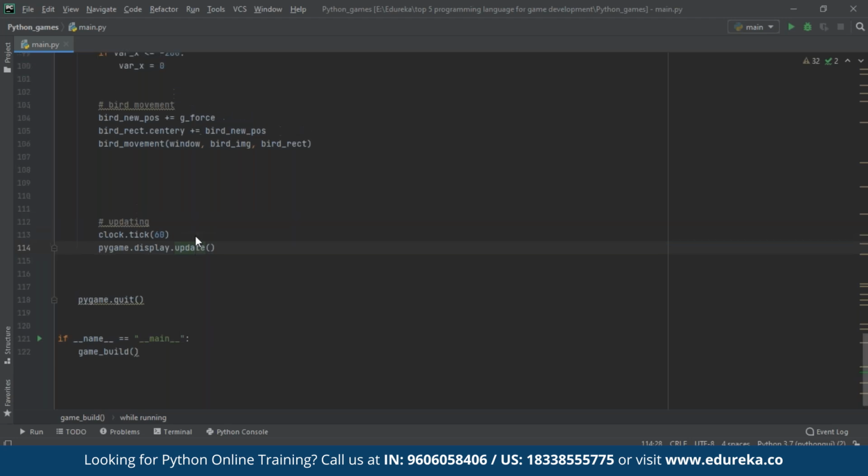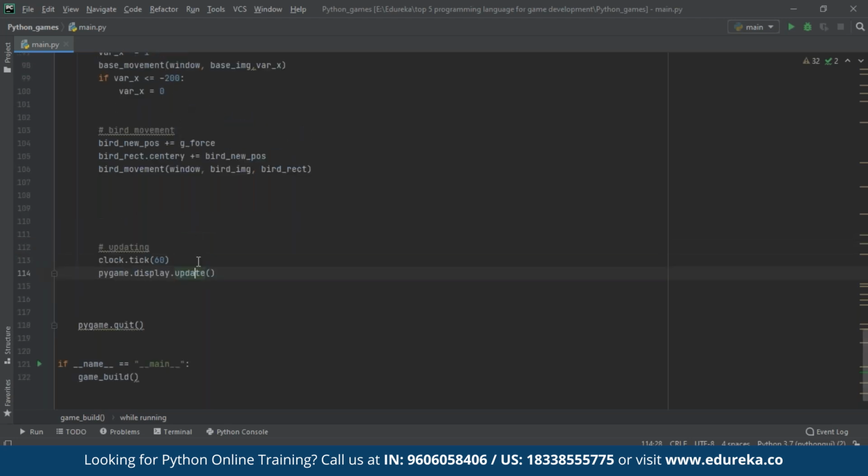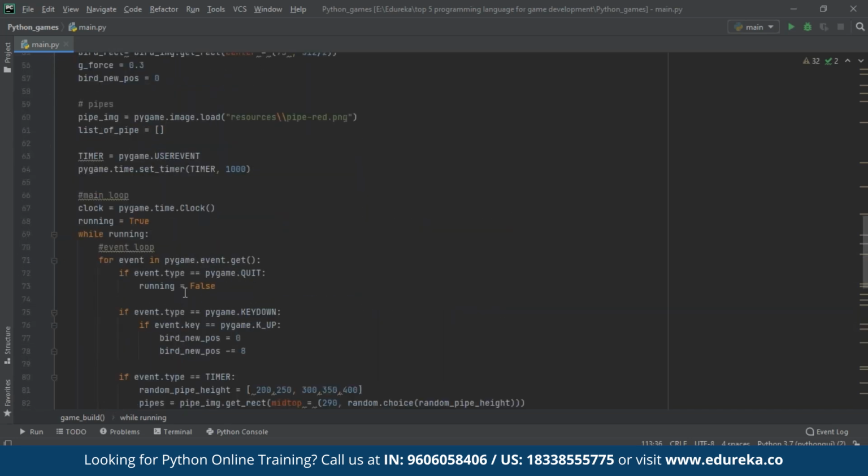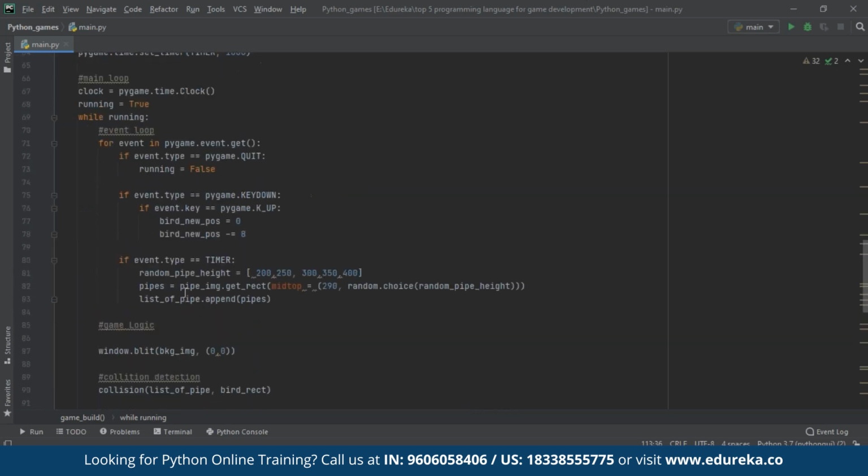And then in order to update, as I've mentioned earlier, if you want a picture to move from point A to point B, it should move in certain steps, and the steps it takes have to be small. The time taken to traverse from point A to point B is controlled by using clock.tick. This is basically something called the frame rate. You might have commonly heard of frame rates, frames per second. What this does is we are basically trying to control the number of times our main loop executes. With a frame rate of 60 here, within 1 second, our main loop is executing 60 times.